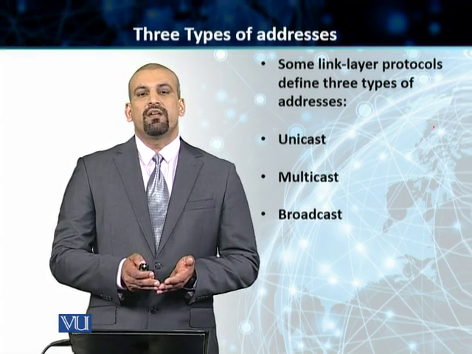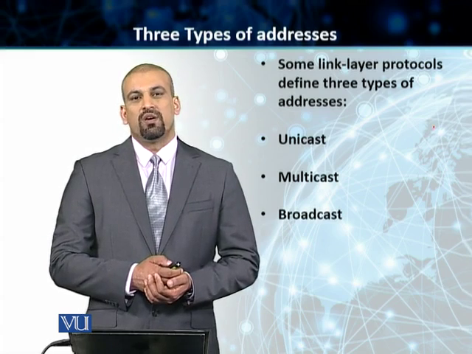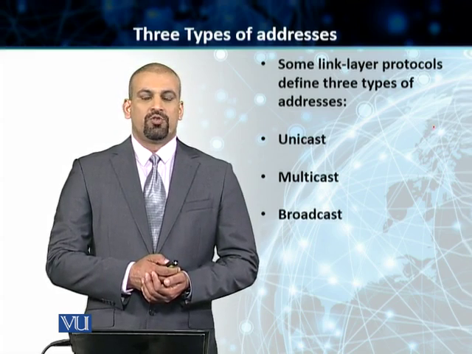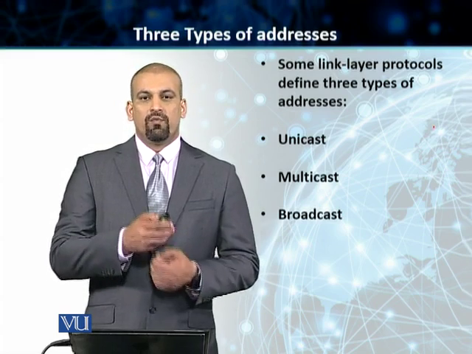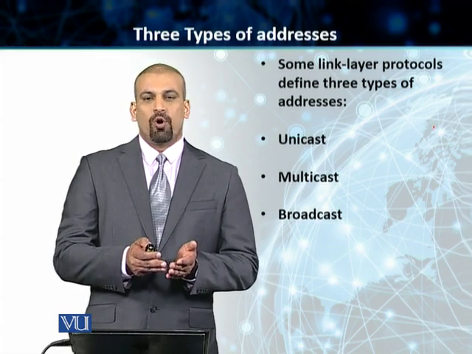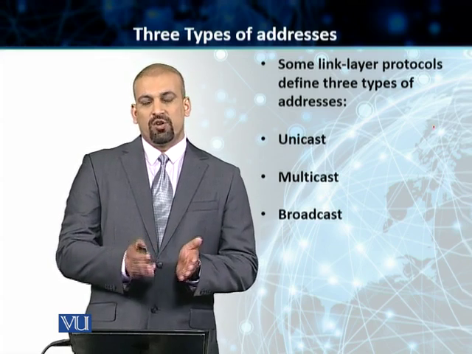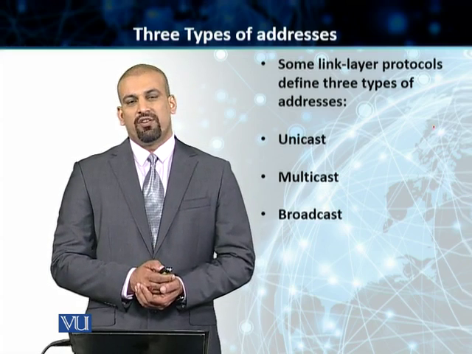Students, the second type of address is called the multicast address. Multicast means one-to-many. It is a kind of broadcast, but the jurisdiction is local, within a link. So within a link, if you want to broadcast something to everybody that's sitting on that link, only the link, then we use this multicast address.